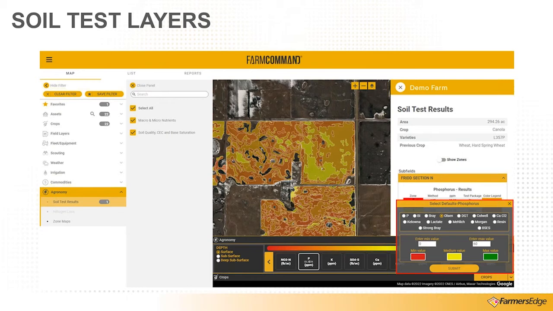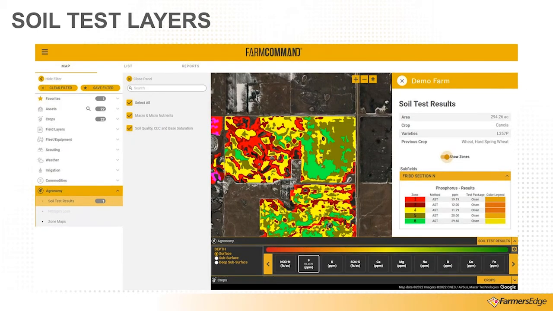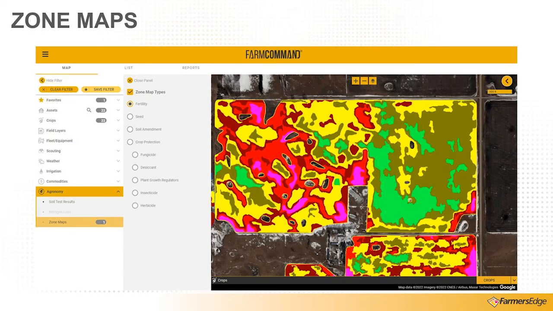We could really tighten up that range, and then we get a map where those different ranges are a bit more dynamic, and we're able to see a bit better what those look like, which is handy.